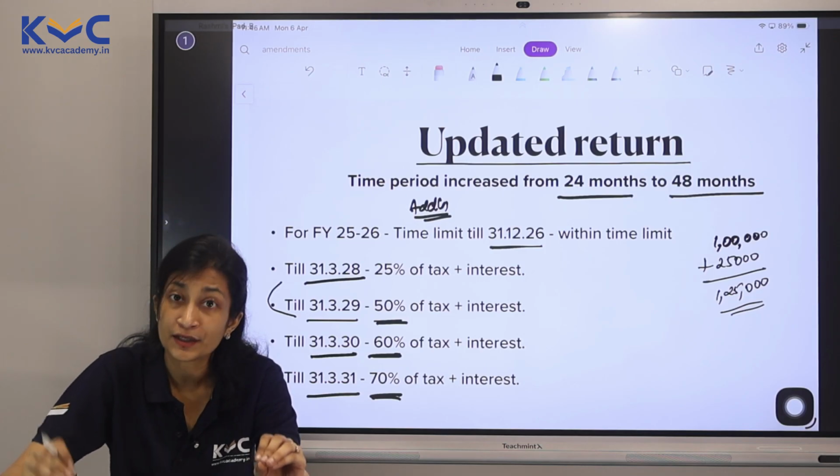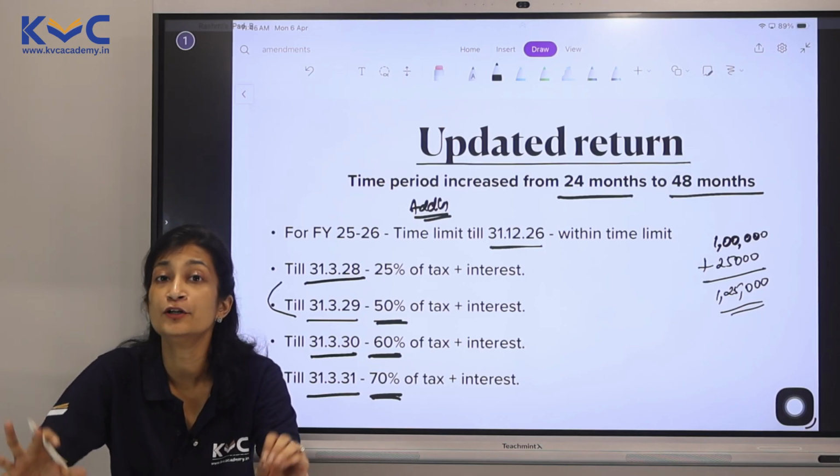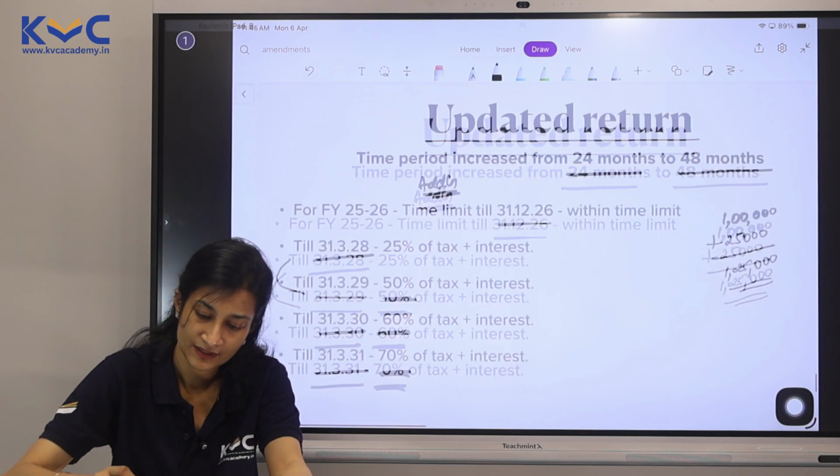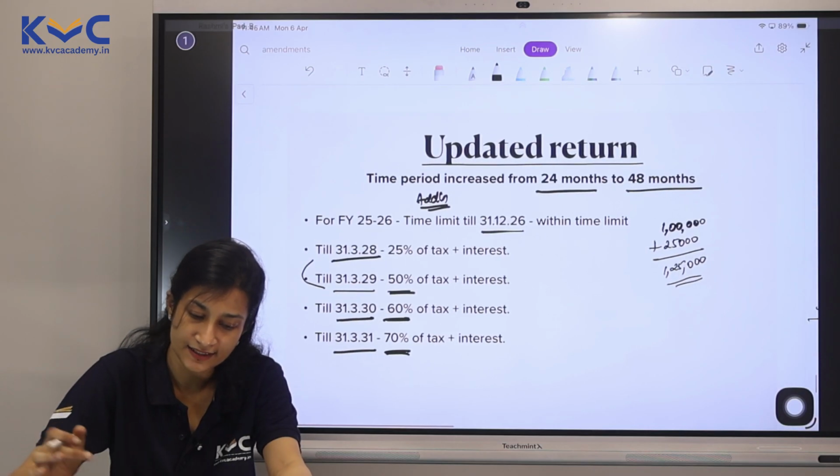Please make sure you're thorough with this and please make sure you're able to solve problems in this area as well. This is as far as updated return is concerned.